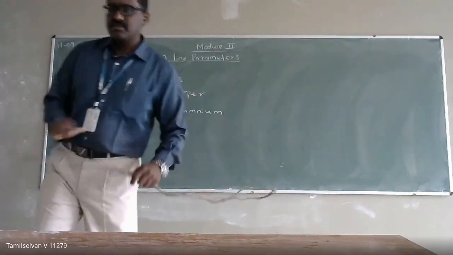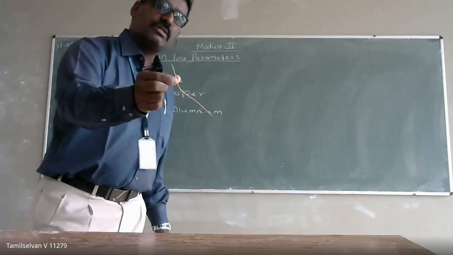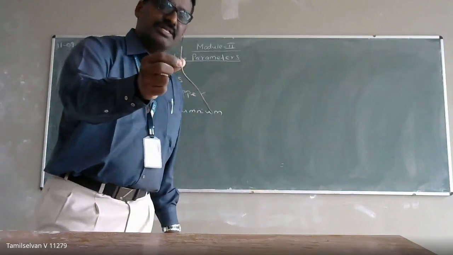Remember the thickness. If you see here, the size depends upon your voltage level.